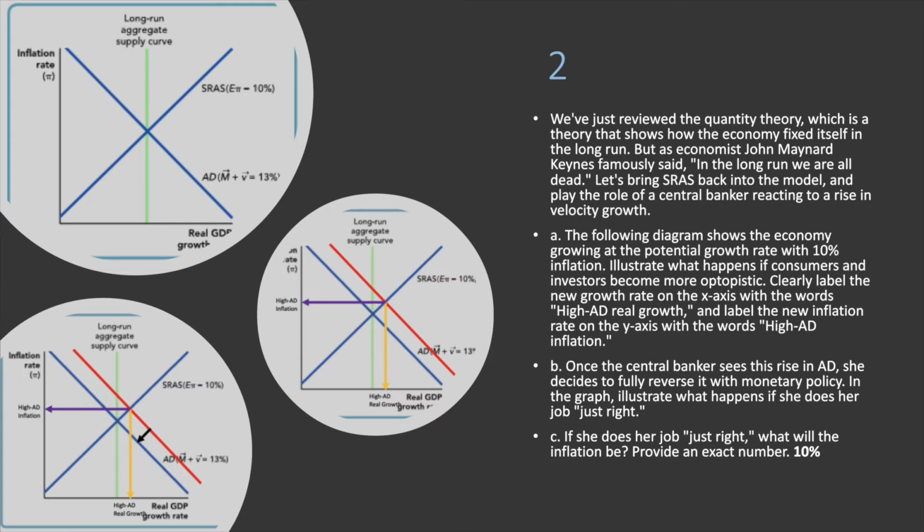And if the central banker saw this rise, she wants to reverse it with monetary policy. If she does it just right, that means that the red line would go back to the blue line, meaning that it returns back to normal. And the inflation rate and the real growth rate will return back to normal, which is where the two blue lines and the green line intersect. And if she does her job just right, what will the inflation be? As we said in the beginning, in part A, it was said that the inflation rate was 10%, so it would return back to 10%.